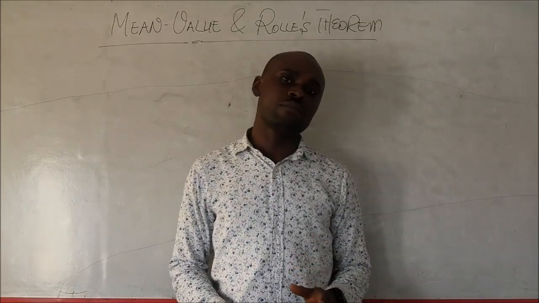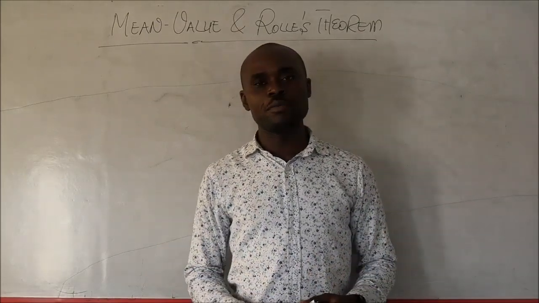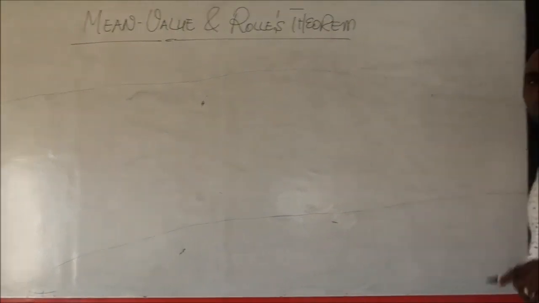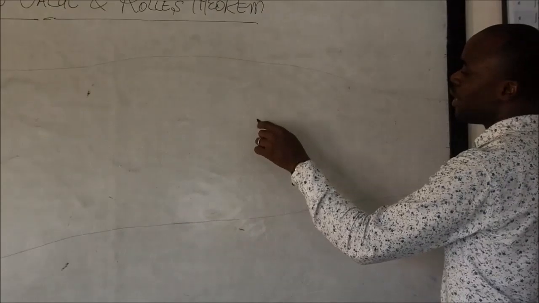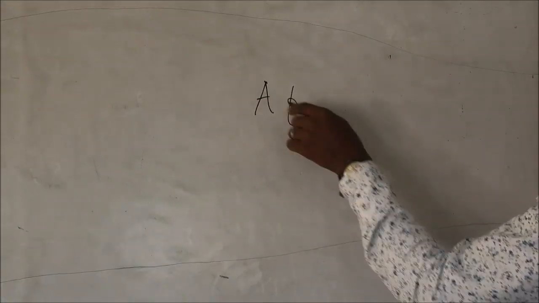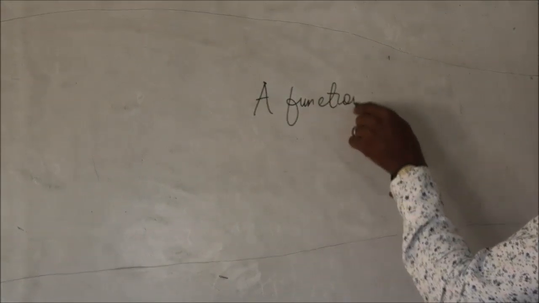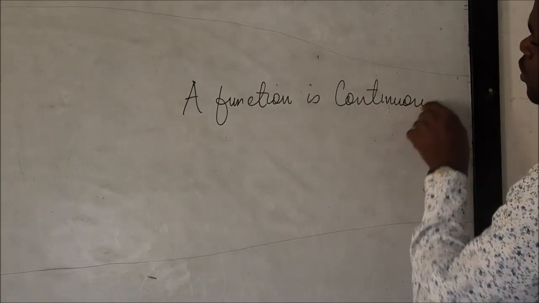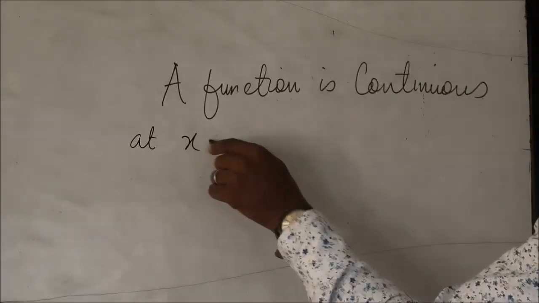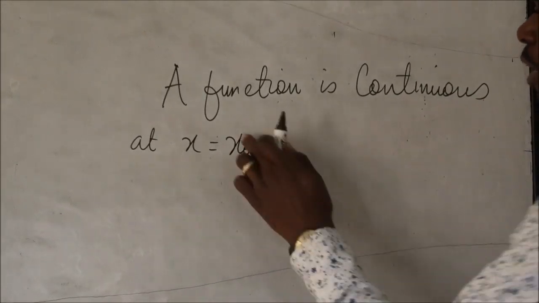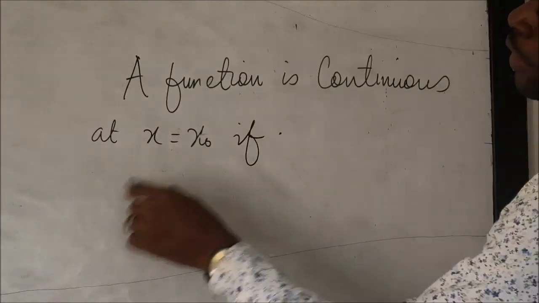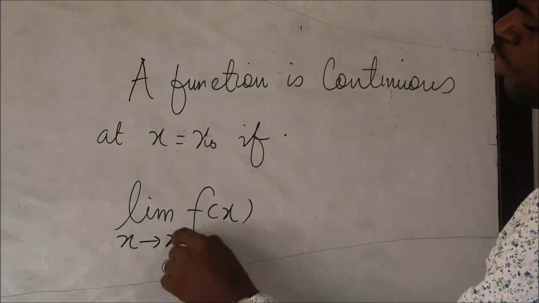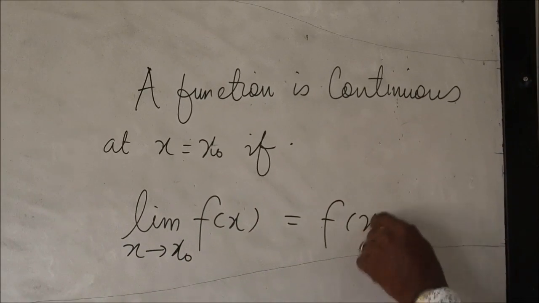The first thing we must understand before we have a full grasp of the theorem is what we mean by continuity. Continuity simply means that a function is continuous at the point x equals x naught, any arbitrary point, if the limit of f of x as x tends to x naught is equal to f of x naught.